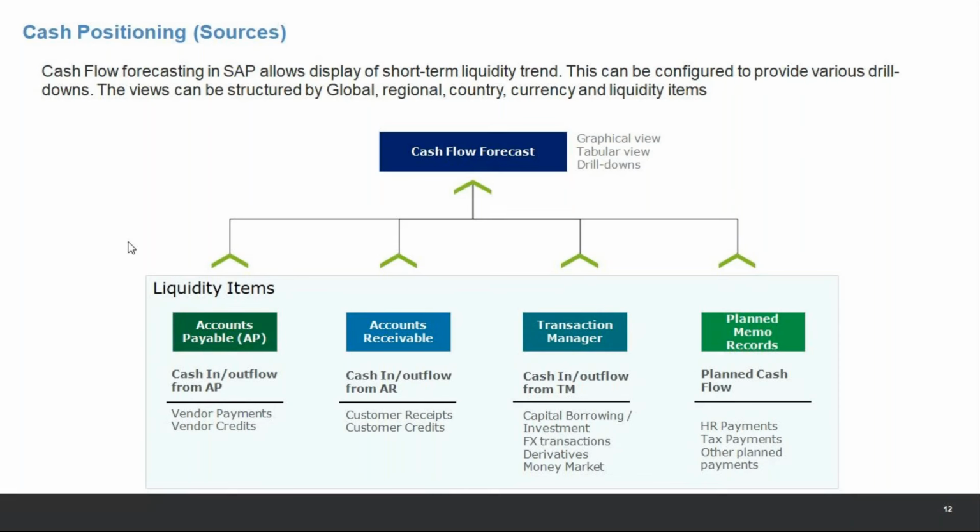Everything is taken into consideration from your accounts payable. It's a very good integration of finance plus treasury plus even MM-SD. Cash management covers all your areas: from your purchase order, sales order, vendor invoice, customer invoice, payments done, treasury deals, investments, foreign exchange, and your planned records. If nothing is created, you can create a simple plan record saying this is what I am planning to do. All those come into cash flow.